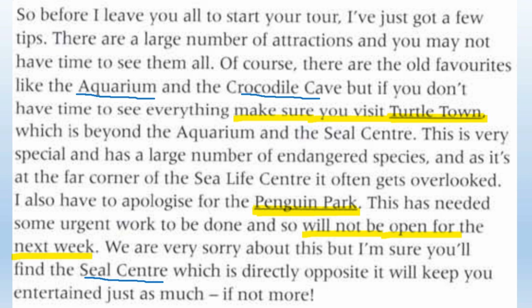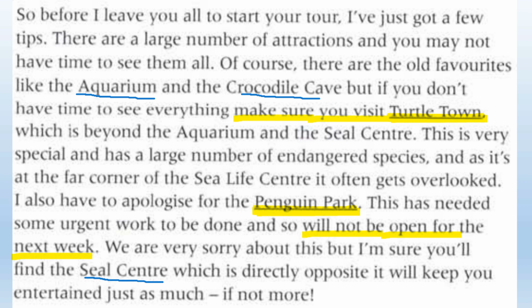Then which one is temporarily closed? We said Penguin Park will not be open for the next week. Okay, so Penguin Park is the part of the Sea Life Centre that is temporarily closed, not open. Closed for the next week, temporarily.